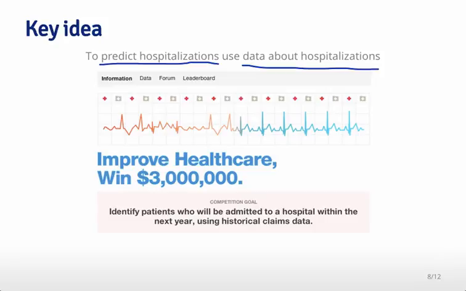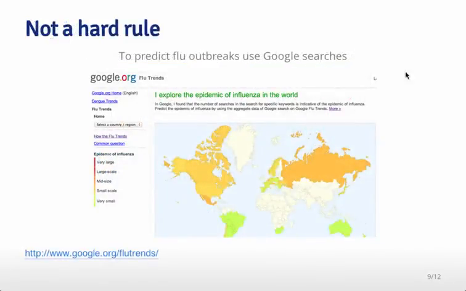So the closer that you can be to the actual data about the process that you care about, the more often than not the better your predictions will be. It's not necessarily a hard rule. For example, people used Google searches to try to predict flu outbreaks, but this was recently pointed out to have major flaws, in the sense that if people's searches changed, or if the properties of the way those searches were connected to the flu changed, their predictions would actually be quite far off.